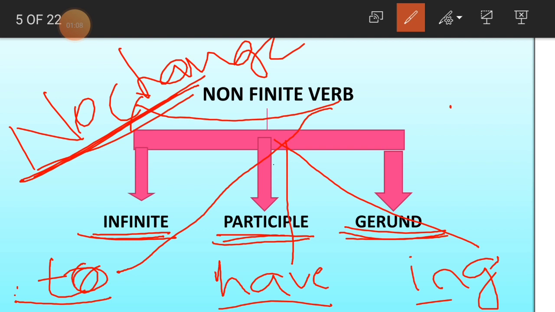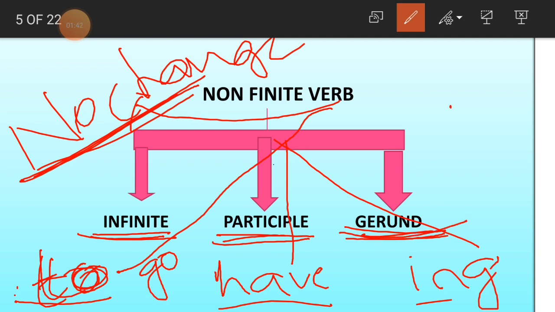Infinitive verb is nothing but where the word 'to' is added before the verb. Like for example, to go, to work, to stand, to sleep. You might have heard such type of words here. Actually, go, sleep, all these are verbs. To that main verb, we are adding 'to'. That is known as infinitive form of the verb. Clear, children? Yes.